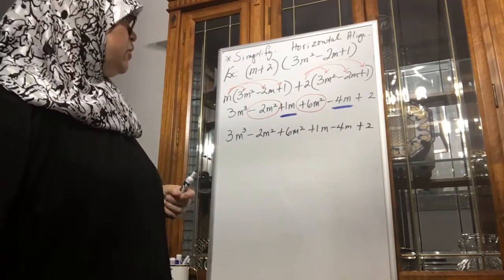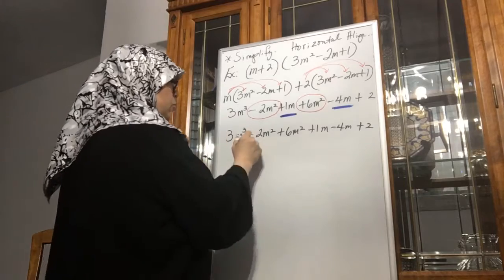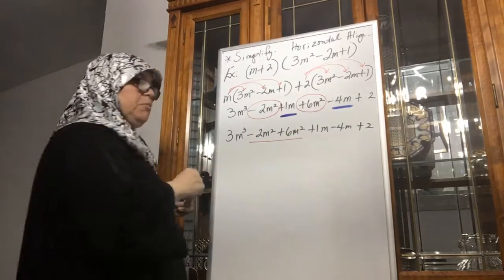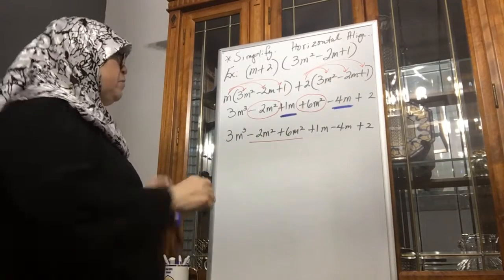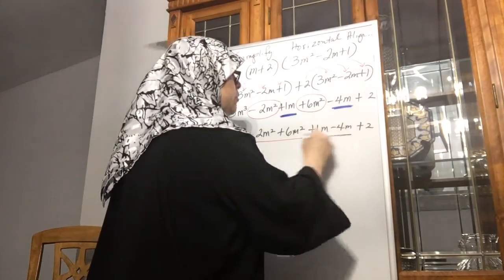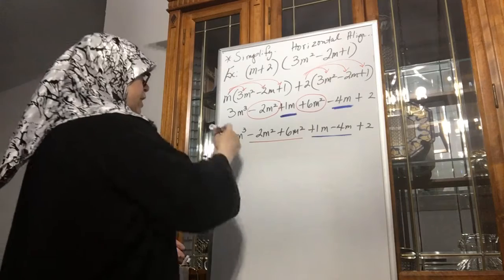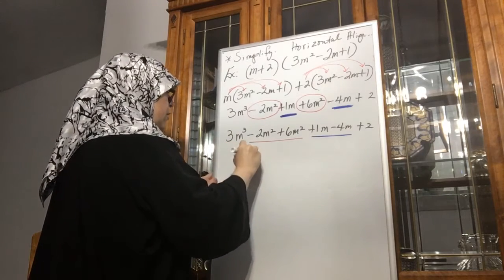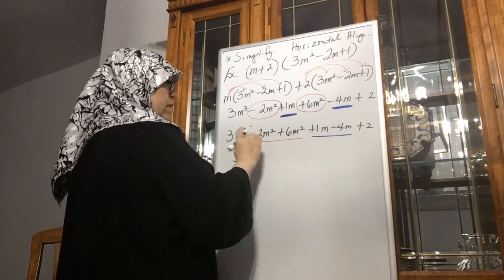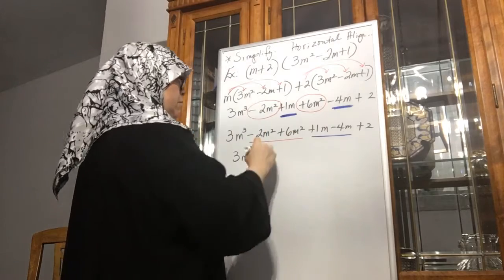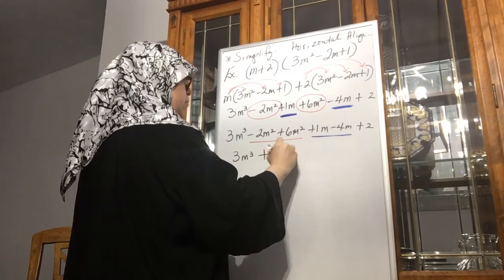Okay? So notice now that you rewrote it to where these terms are alike and can be combined. At the same time, these terms are alike and can be combined as well. So our 3m cubed drops down. Right here, -2m plus 6m plus 4m squared.